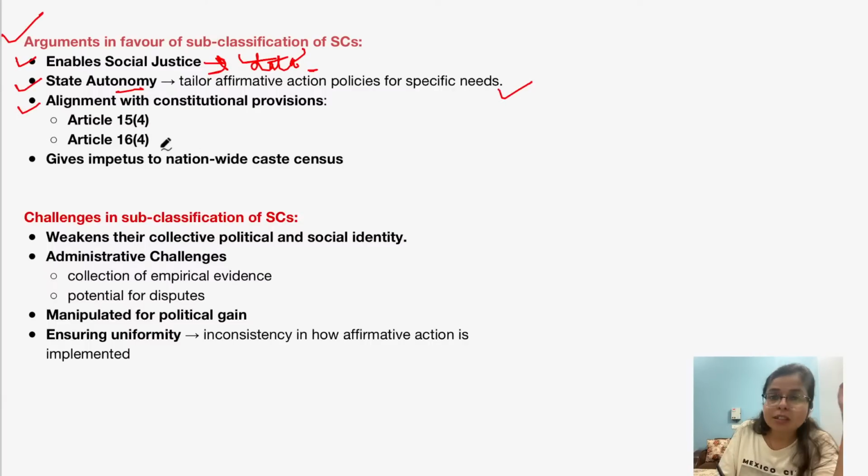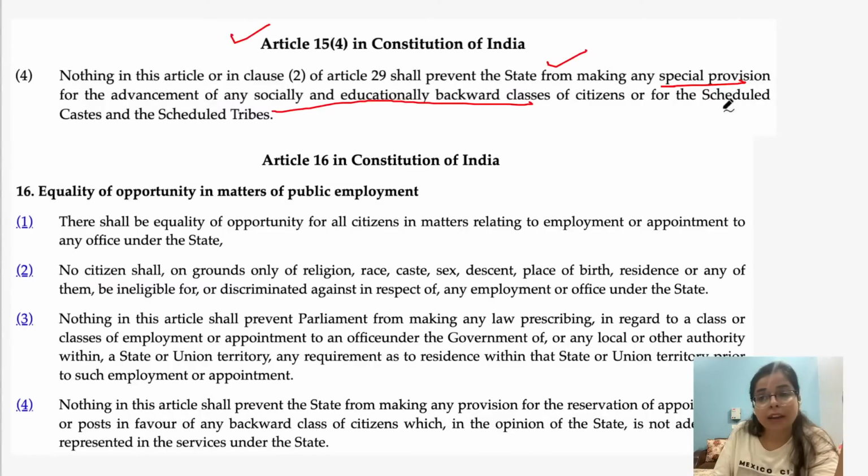The third argument is that this subclassification of scheduled caste is in line with the constitutional provisions. What are these constitutional provisions? That is, it adheres to Article 15 Clause 4 of the Indian Constitution and Article 16 Clause 4 of the Indian Constitution. So Article 15 Clause 4 empowers the state government to make any special provision for the advancement of any socially and educationally backward class of citizens, and also for scheduled castes and scheduled tribes. So this subclassification is a kind of special provision which the state government can make, right, for the advancement of scheduled castes and scheduled tribes.